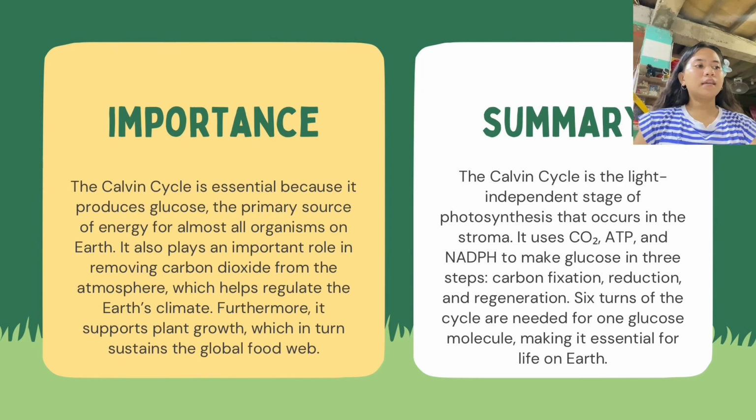The Calvin cycle is important because it makes glucose for energy, removes carbon dioxide to help control the climate, and supports plant growth that sustains the food chain.